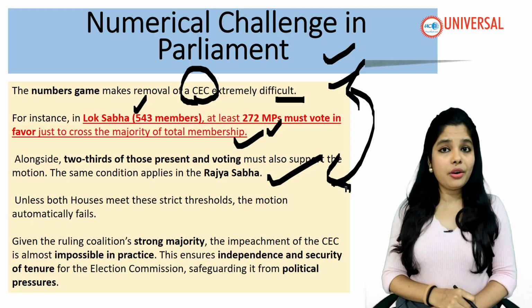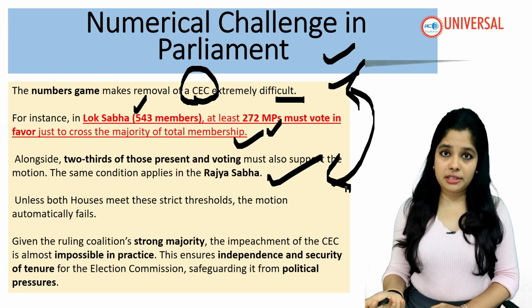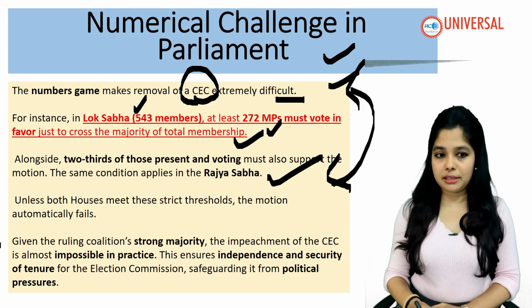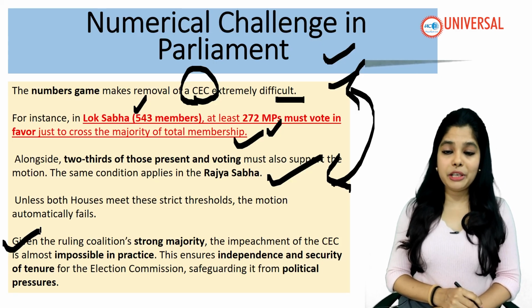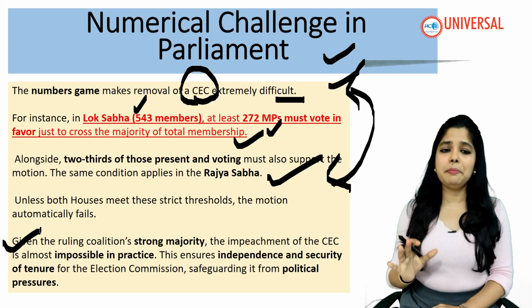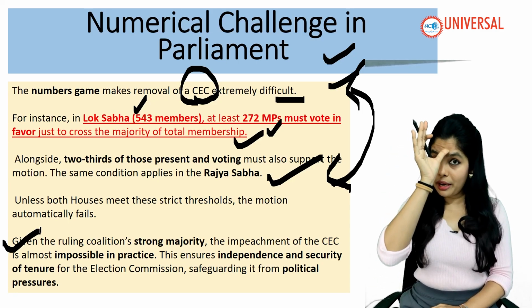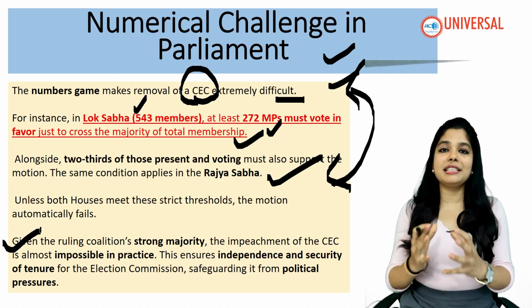So when they are not going to vote, then the motion which even the opposition starts is not going to be funded. Given the ruling coalition's strong majority, impeachment of the Chief Election Commissioner is almost impossible in practice.